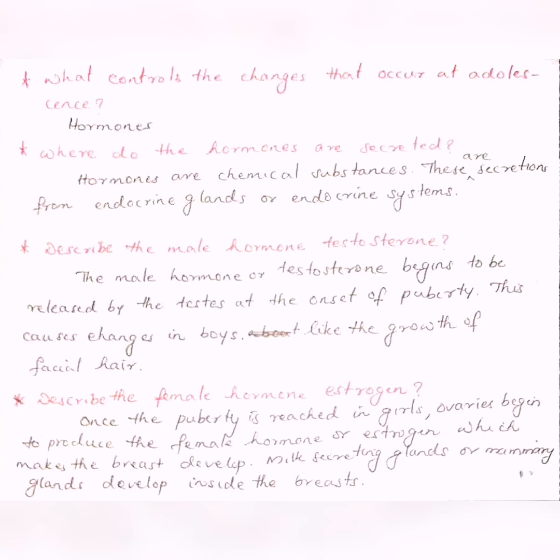Describe the female hormone estrogen. Once the puberty is reached in girls, ovaries begin to produce female hormone or estrogen, which make the breast develop. Milk secreting glands or mammary glands develop inside the breast.